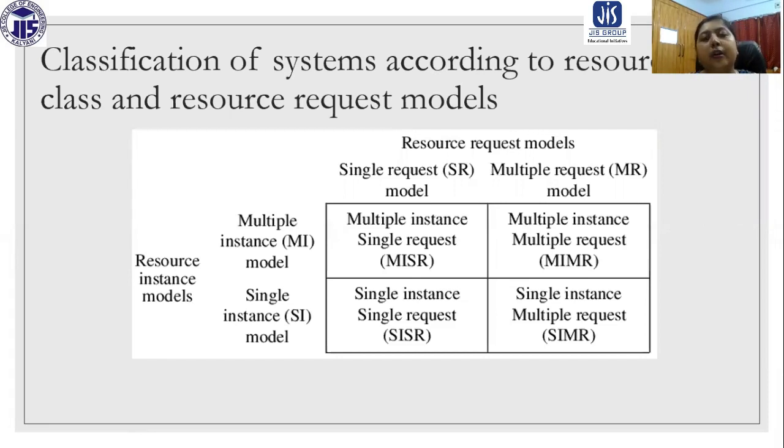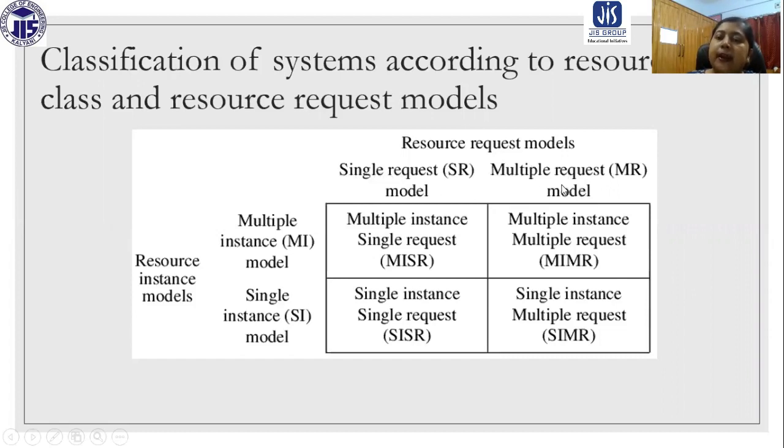So now we are going to discuss the classification of systems according to resource class and resource request model. Here you can see the single request model is one thing we can have with the resource request model, and another way is the multiple request model.